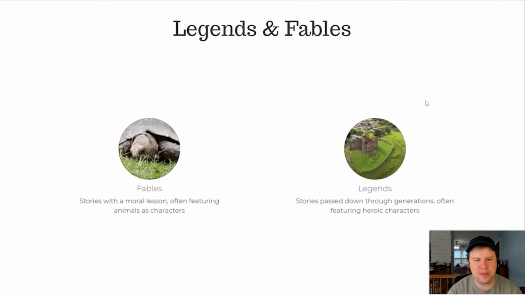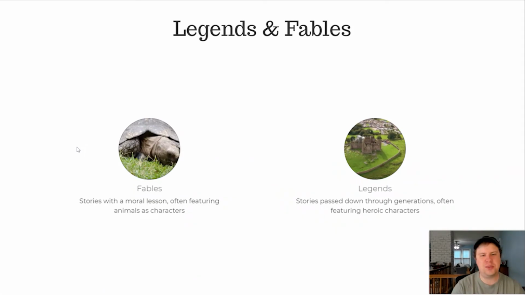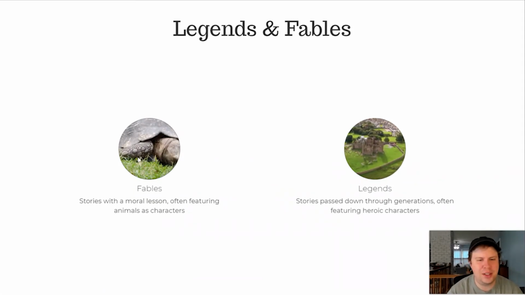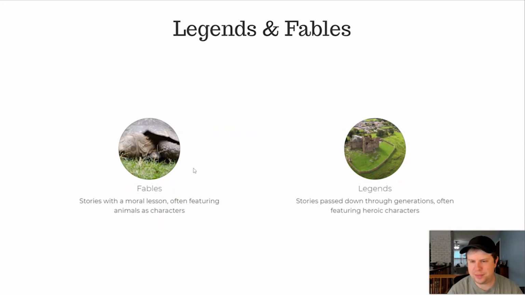Next up, we have legends and fables. You've probably heard a lot of fables in elementary school or from a very young age. Fables are stories with a moral lesson, often featuring animals as characters. There's a picture of a tortoise here because you might recall the story of the tortoise and the hare. Slow and steady wins the race, that type of thing. Typically, you have animals that do something that ends up teaching a lesson at the end.